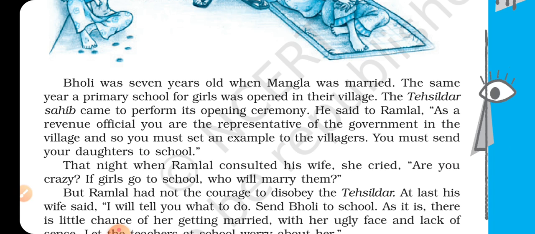Here in this line, we can see Bholi was 7 years old when her elder sister Mangla got married. That year, a primary school for girls was opened in the village. The Tehsildar, that means district collector, visited to inaugurate it. He asked Ramlal to send his daughters to school. He encouraged him to do so because as he was the revenue official, his act of sending his daughters to school would serve as an example for the villagers.